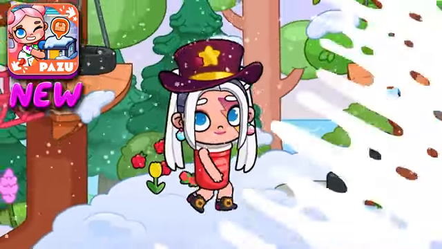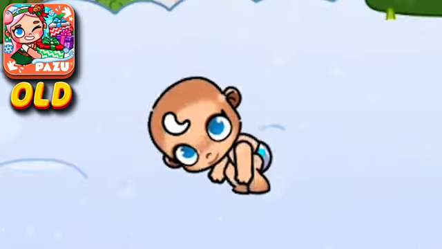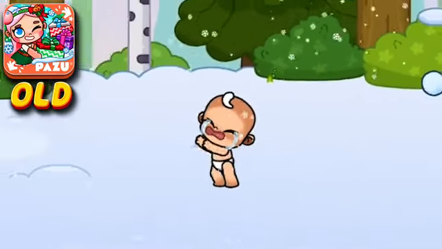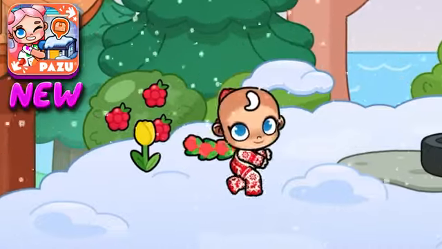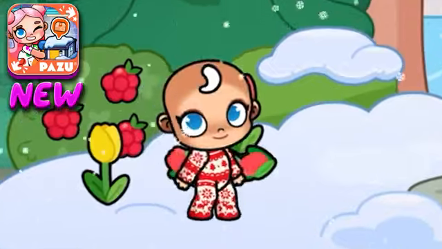It looks very realistic. In the old version of Avatar World, the babies unfortunately can't walk and they can't even crawl. It's very sad. In the new version, the babies can easily crawl on the ground or in the snow. It doesn't matter. And they learned to walk, but their walking is a bit like zombies.